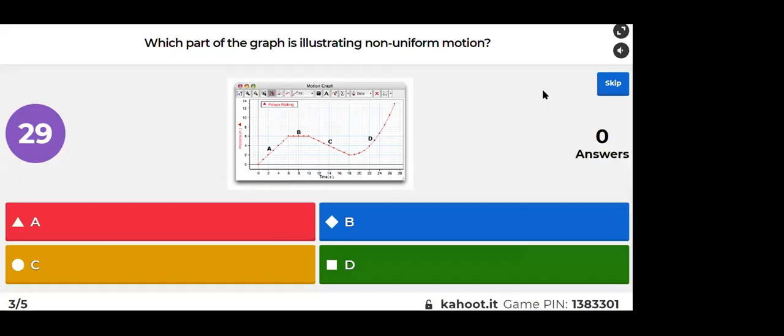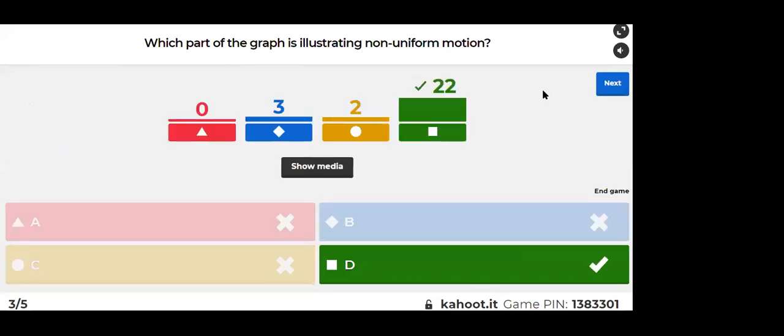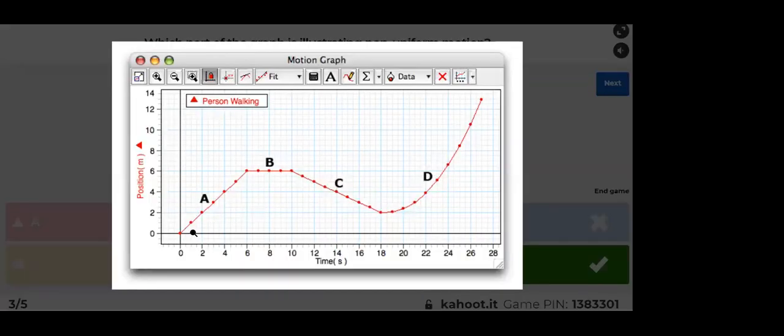Now tell me, which part of the graph is illustrating non-uniform motion? Which part? A, B, C, or D? Easy. Very good. It is D. See, it is D because A is a straight line with positive slope. Yes or no? A is a straight line with positive slope.